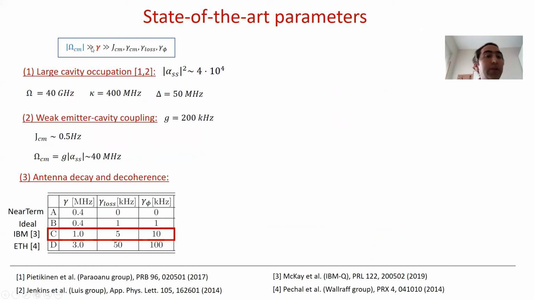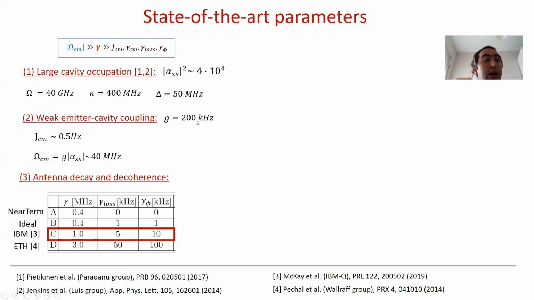Well, having this separation of timescales is actually realistic with state-of-the-art technology in circuit QED. First, we want a large cavity occupation on the order of 10 to the 4, and this can be done by having a very large driving on the cavity, which could look, at 40 GHz, very, very large, but actually is realistic. And in experiments, I have already seen 10 to the 5 or 10 to the 9 photons in the cavity, which is really the limitation, not the driving strength.